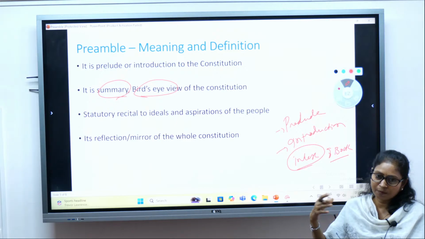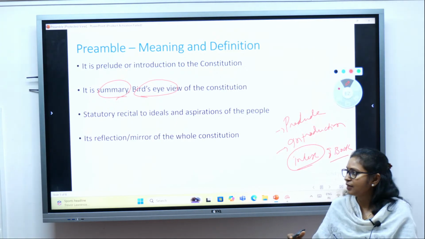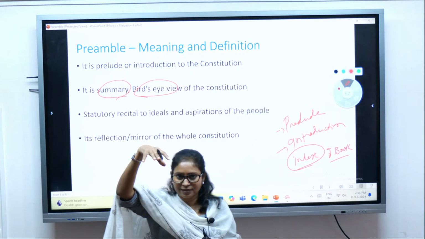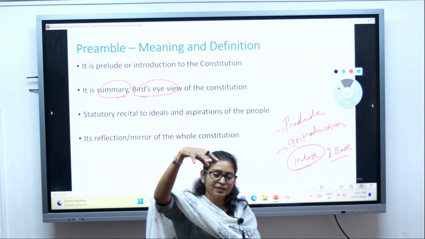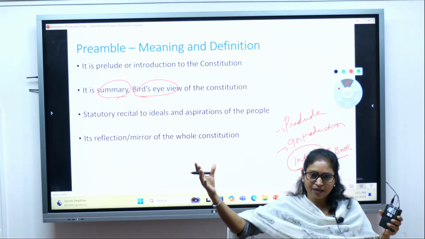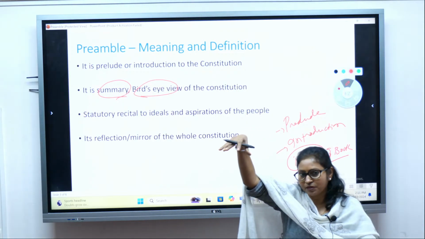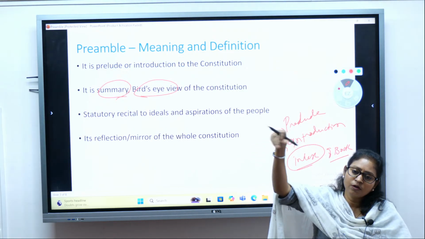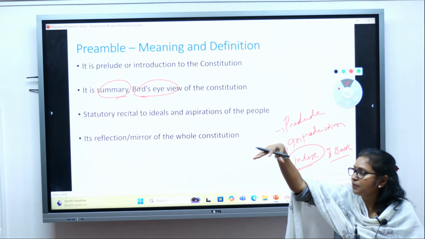A bird can see a long distance when you see from the top, like an aeroplane view, where you can see a huge area from above. That is called bird's eye view. So you can see the entire constitution when you study the preamble.